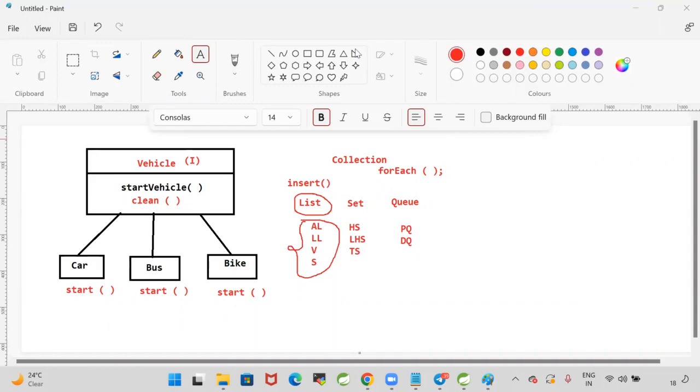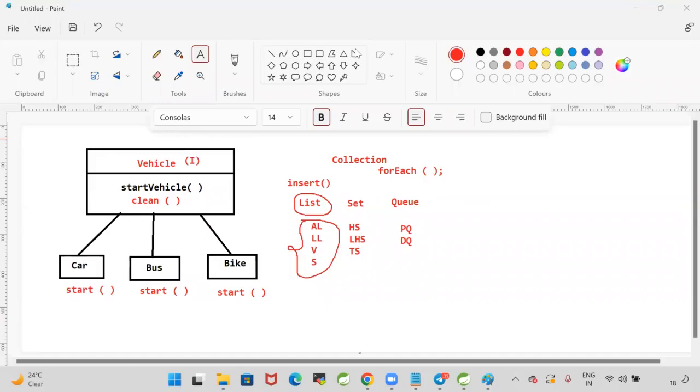But what the Java people thought is, if you want to add new functionality, why touch the existing classes? Why modify the existing classes to provide new functionality for the interfaces? That's where they introduced a concept called default methods and static methods.